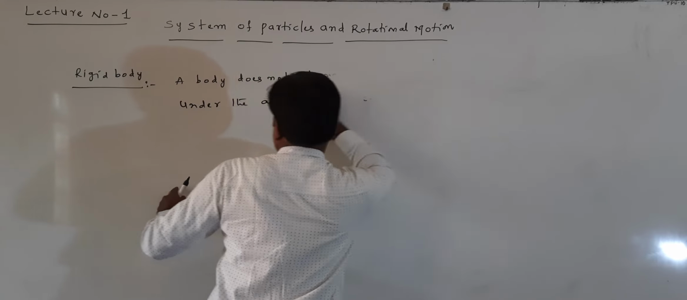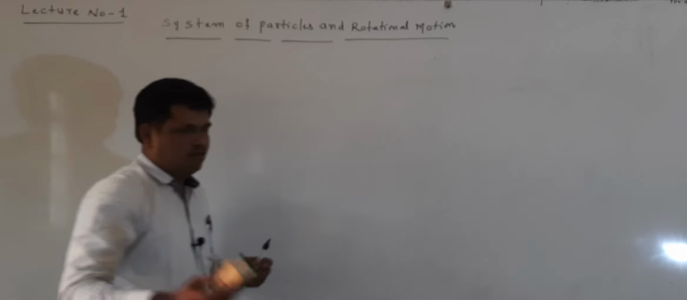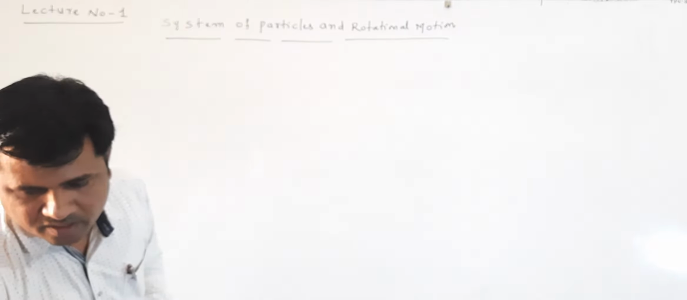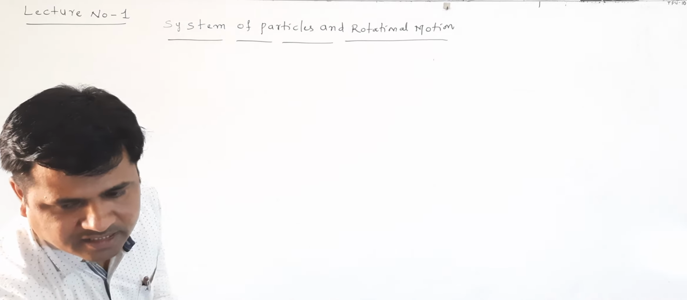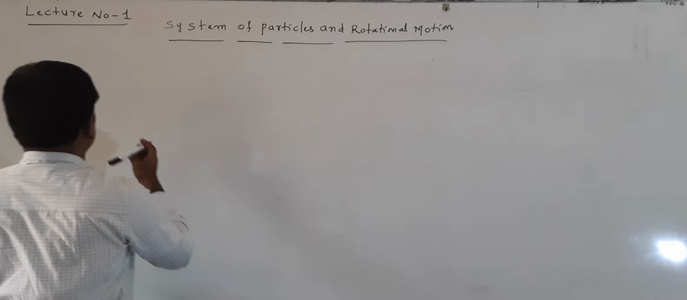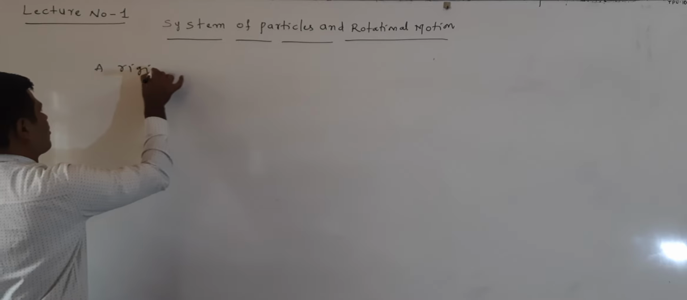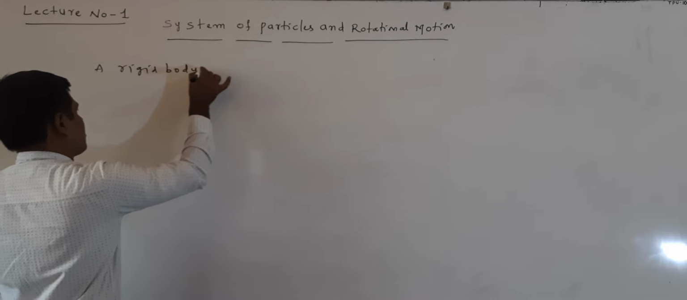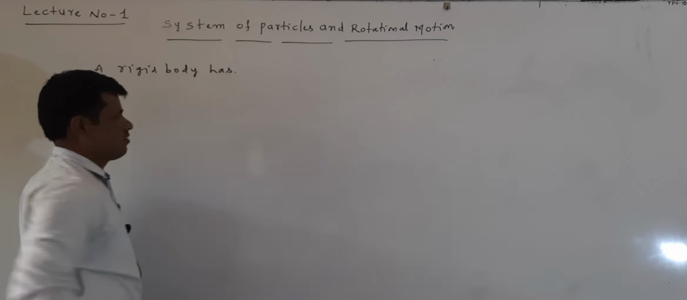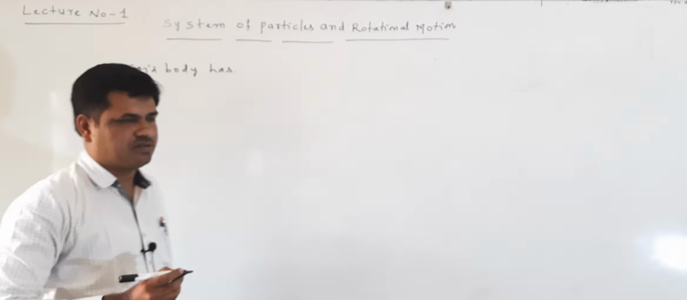Next we will discuss this. A rigid body has three types of motions.